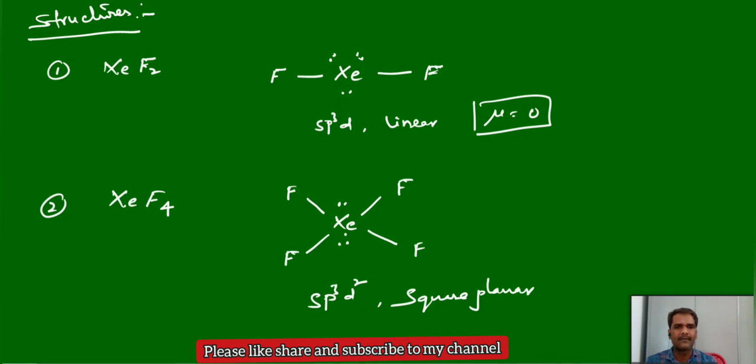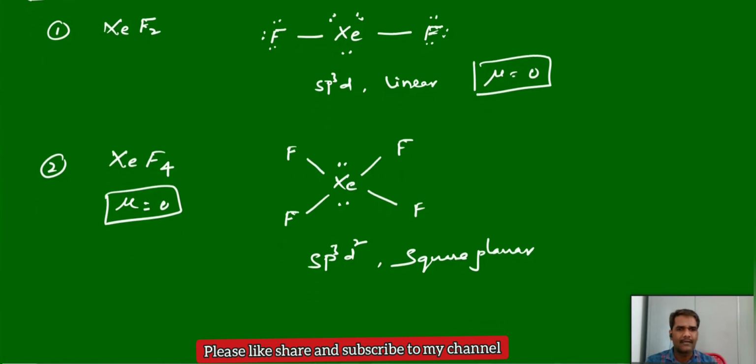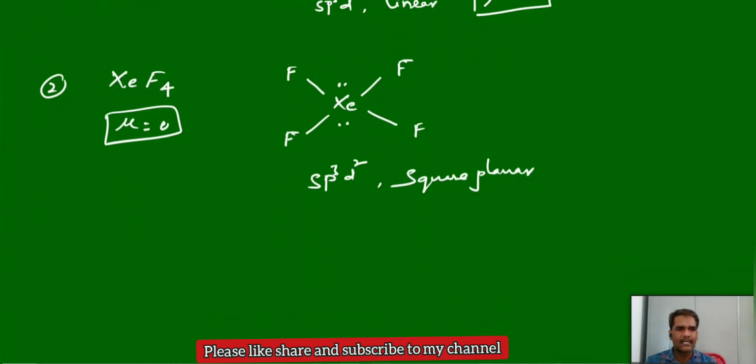Square planar. Number of lone pairs: 2 lone pairs on the central atom. The surrounding atoms, each fluorine carries 3. If they ask total number of lone pairs, here 2, here 4 into 3 is 12, total 14 lone pairs. Similarly, in the xenon difluoride case, total number of lone pairs in the terminal atoms, each fluorine carries 3, total 9 lone pairs. Again, dipole moment of xenon tetrafluoride: this is a perfectly symmetrical molecule, mu equal to 0. Xenon difluoride and tetrafluoride, in both cases the dipole moment is 0.